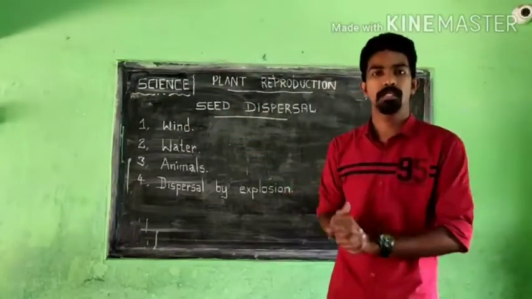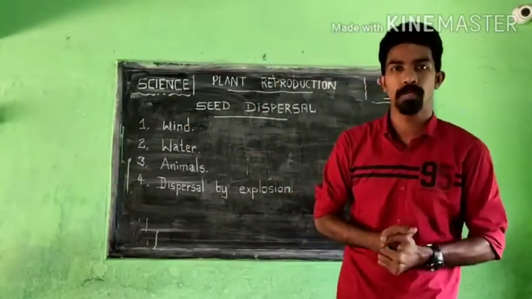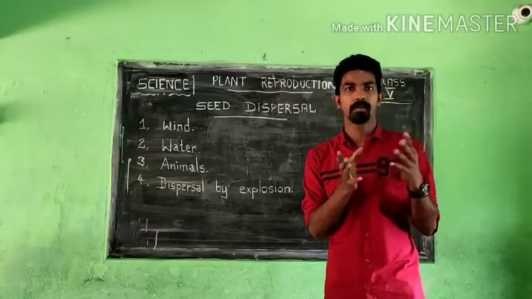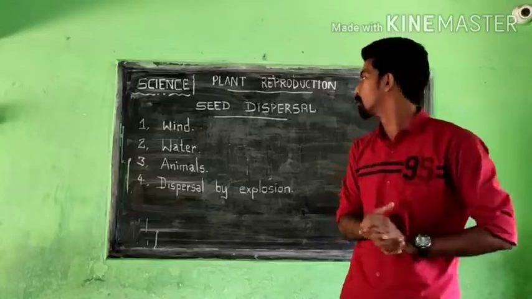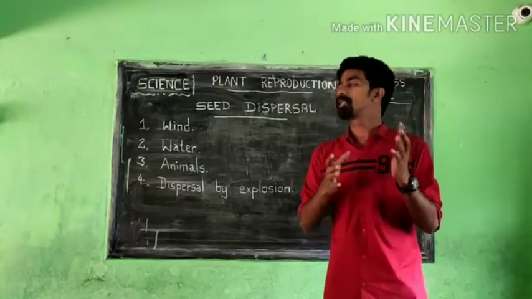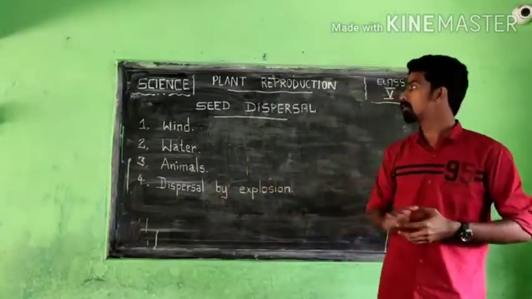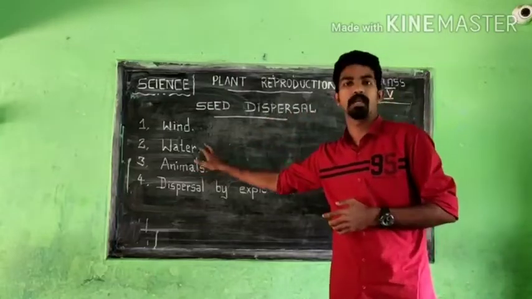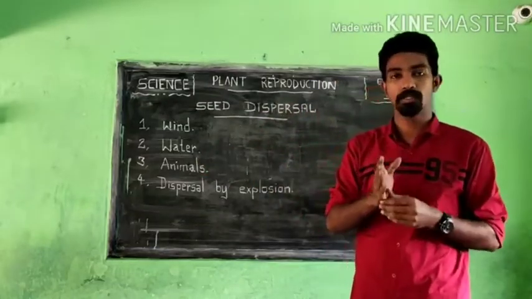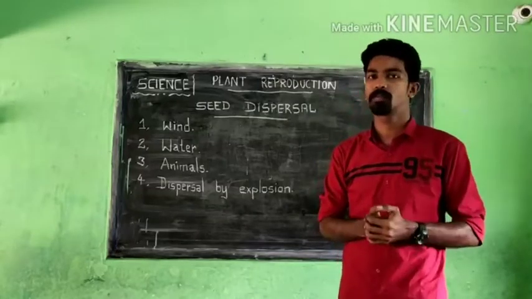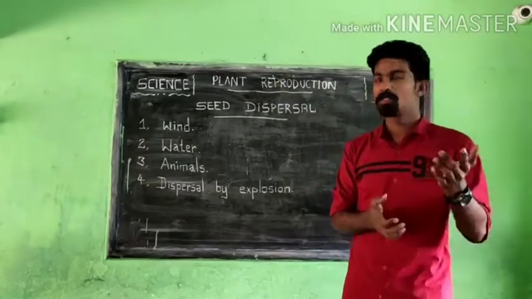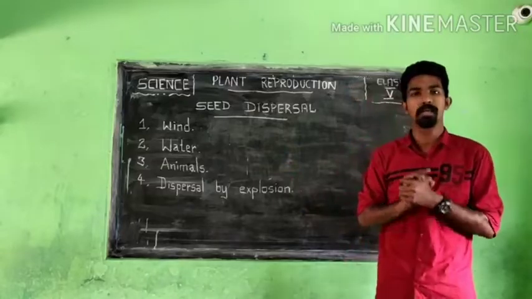Whenever it reaches the shore of a new place, if it gets enough air, water and warmth, then a new coconut baby plant will grow. So that is a good example of seed dispersal with the help of water. Coconut is given as the best example. A picture is also given there, so when you study, keep the textbook with you. I already told you that. So that is about seed dispersal by water.